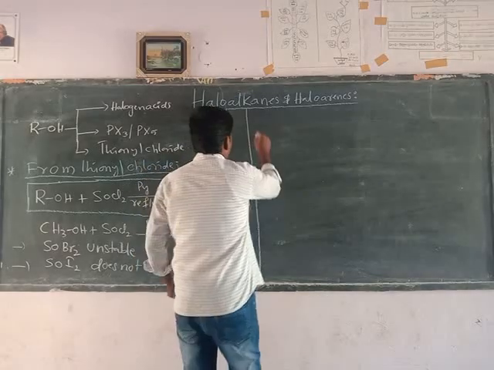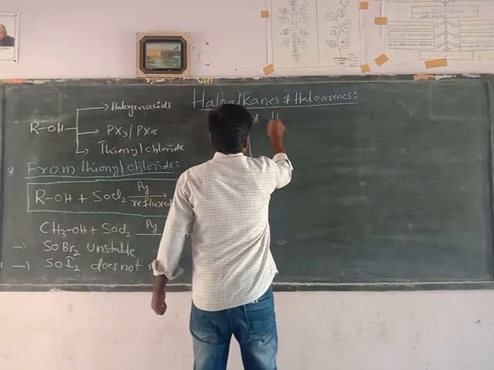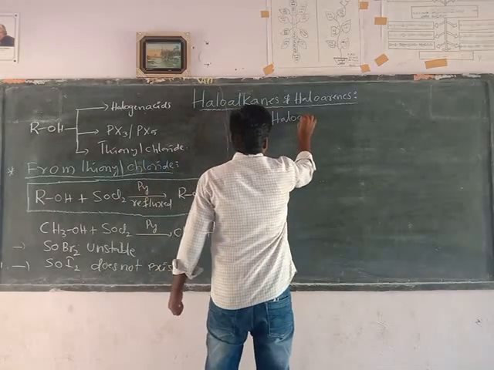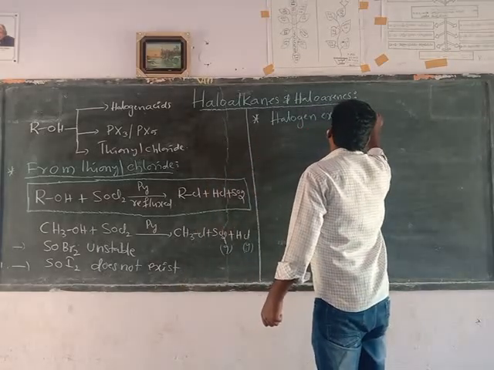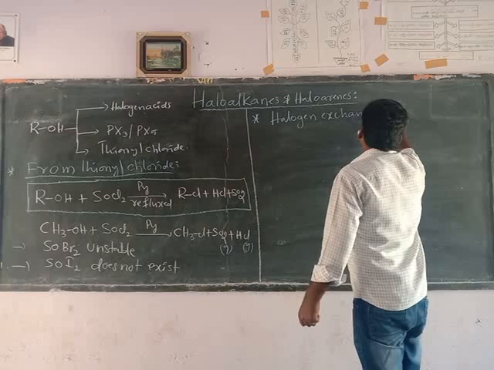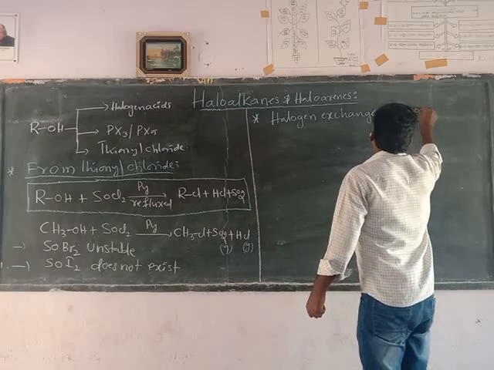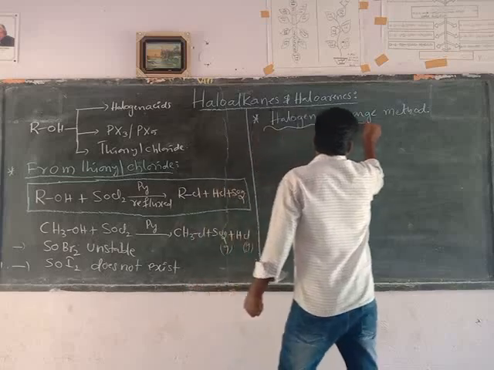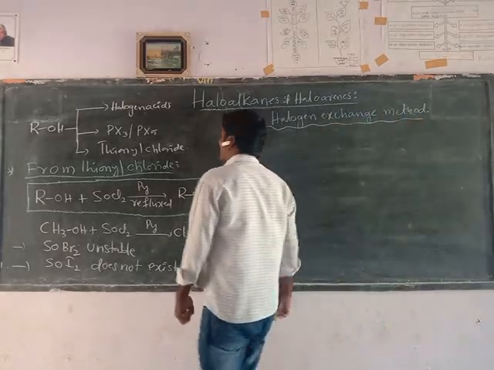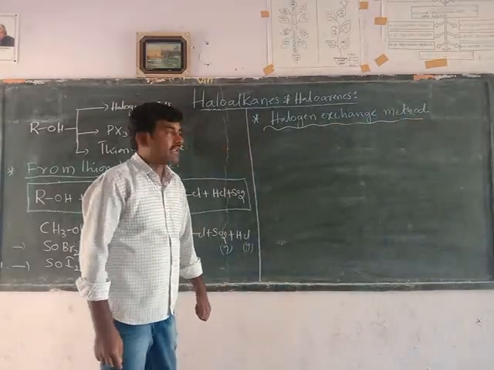Next preparation method, the halogen exchange method. In the halogen exchange method, two types of reactions are there. Both are very important.